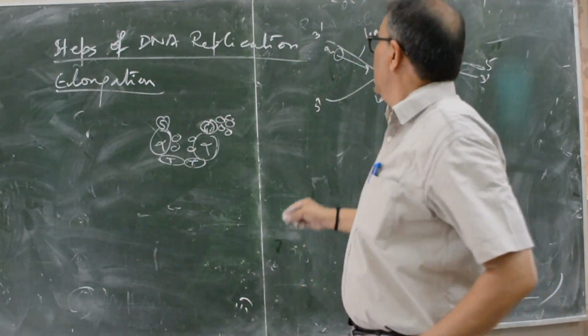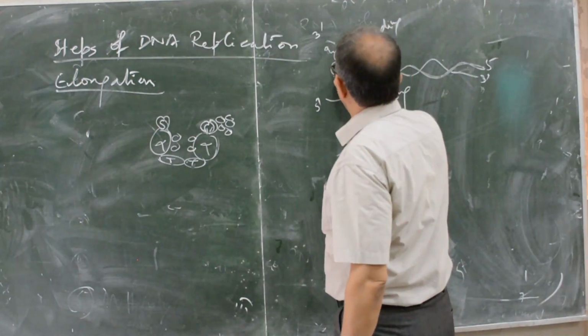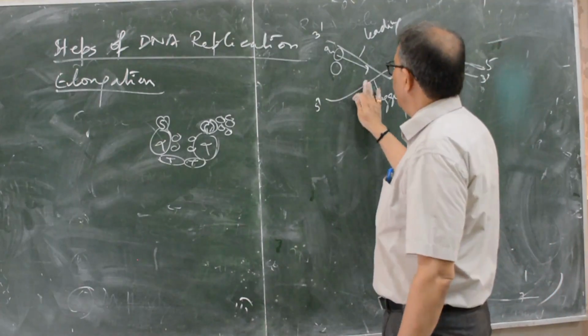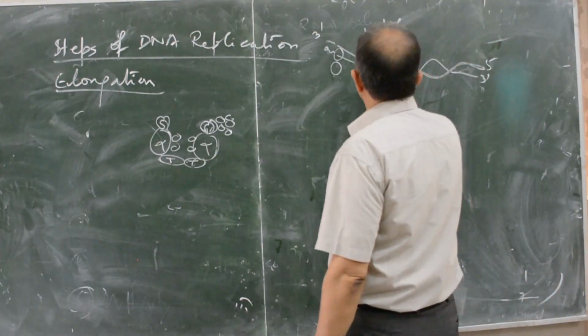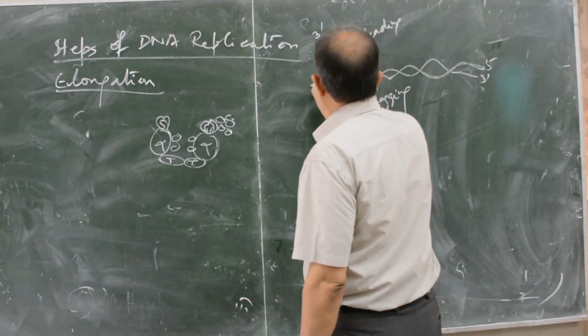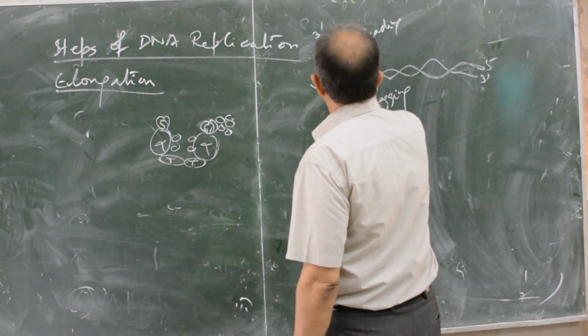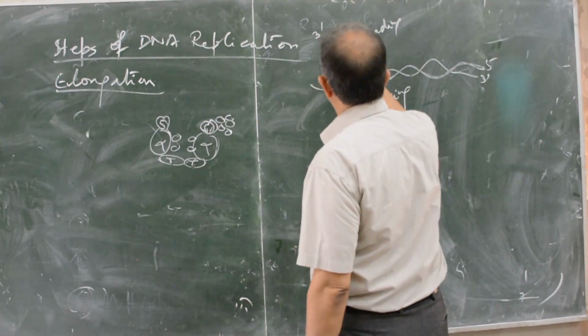How? There are 2 core enzymes. You see here, this is a clamp loader. This is a clamp, beta clamp.